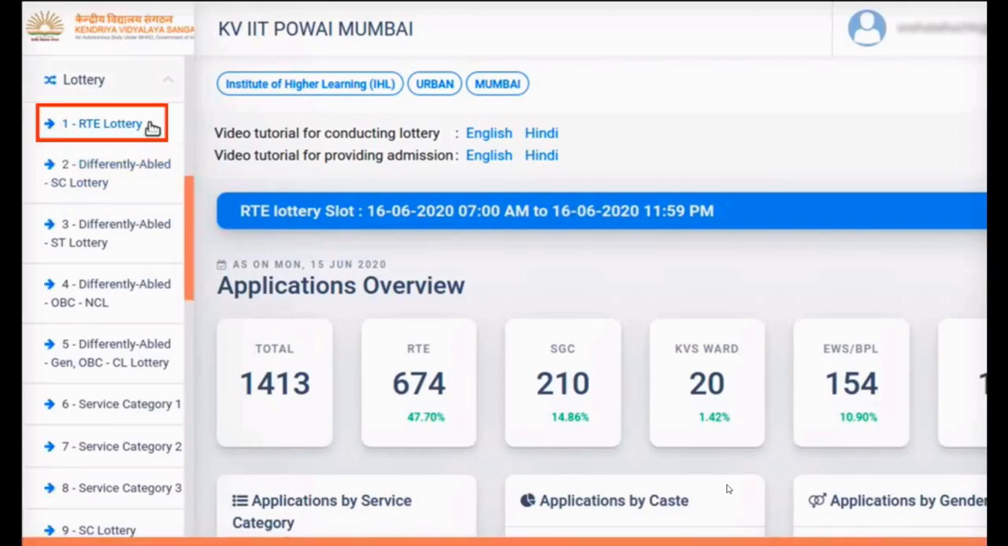RTE lottery is the first in the sequence, hence it must be conducted first. RTE lottery must be conducted only on the date and time slot given for the school. Lotteries for other categories can be conducted at any time in the given sequence only after conducting the RTE lottery. These lotteries will be enabled only after the RTE lottery is conducted. Please note, these lotteries can be conducted only once for each category. Click on the RTE lottery link.